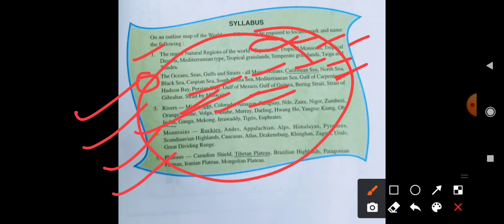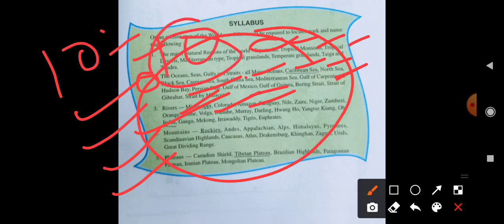Then you can automatically learn all the locations, and in the final examination you will get 10 out of 10 marks very easily, because this is the toughest part as well as the easiest part. The toughest for those waiting for the final examination, and the easiest for those who are only turning the pages. So it's my request, turn pages daily, then it is very easy.